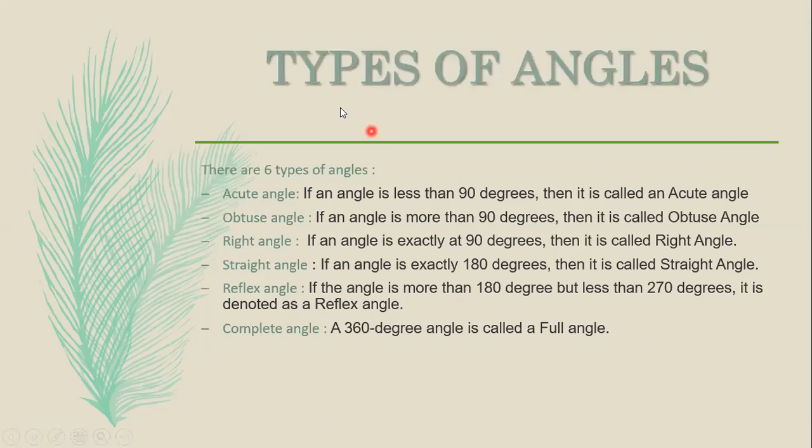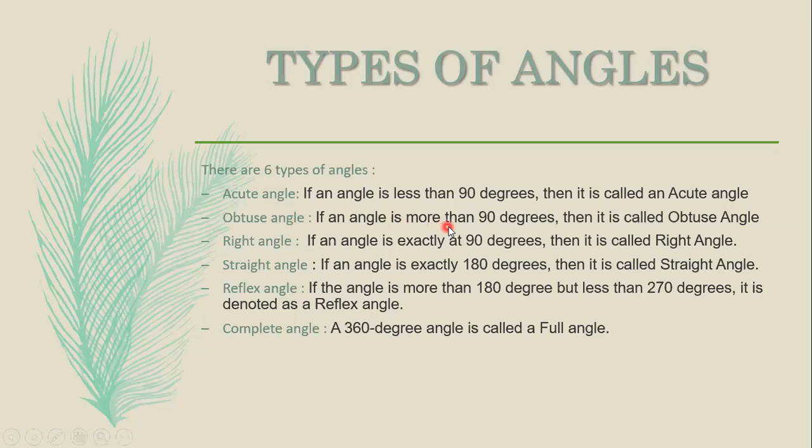Next is types of angles. In angles, how many types are there? Let us see. There are 6 types of angles. Acute angle. What do you mean by acute angle? If an angle is less than 90 degrees, then it is called an acute angle. So acute angle means it will be less than 90 degrees. So this is an acute angle.